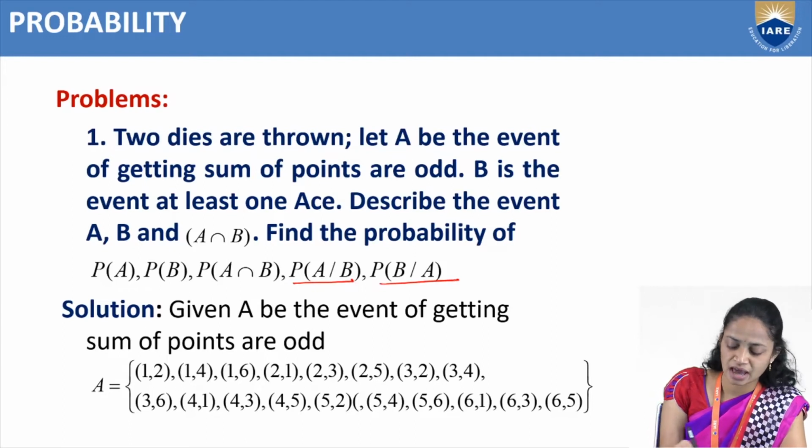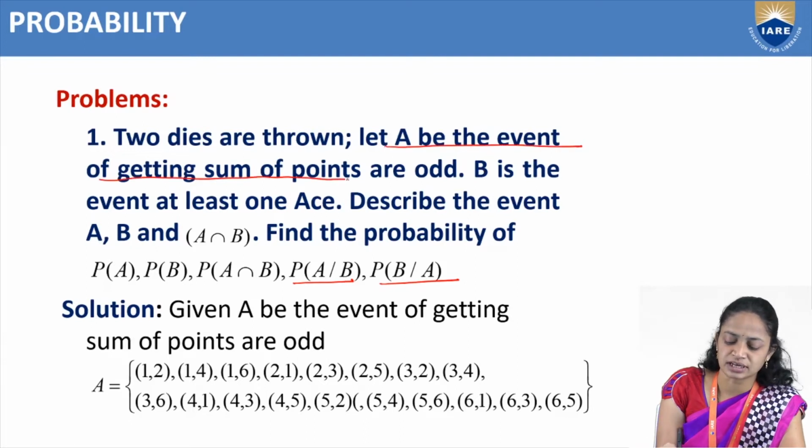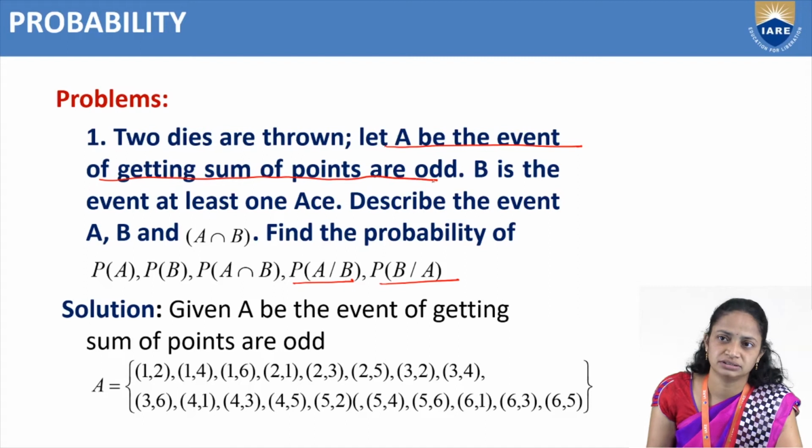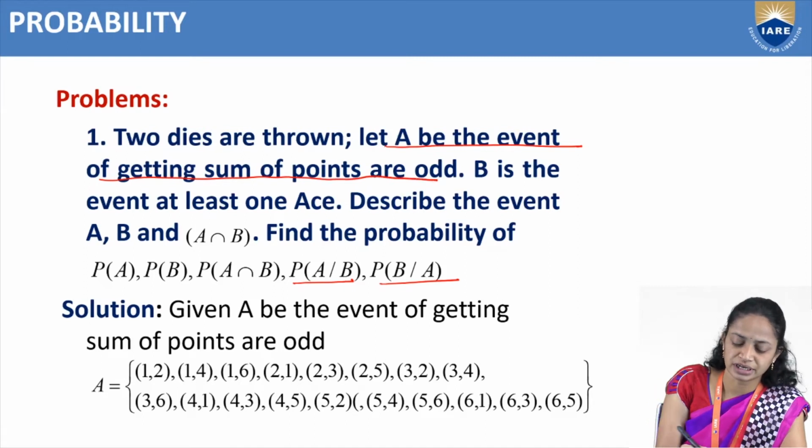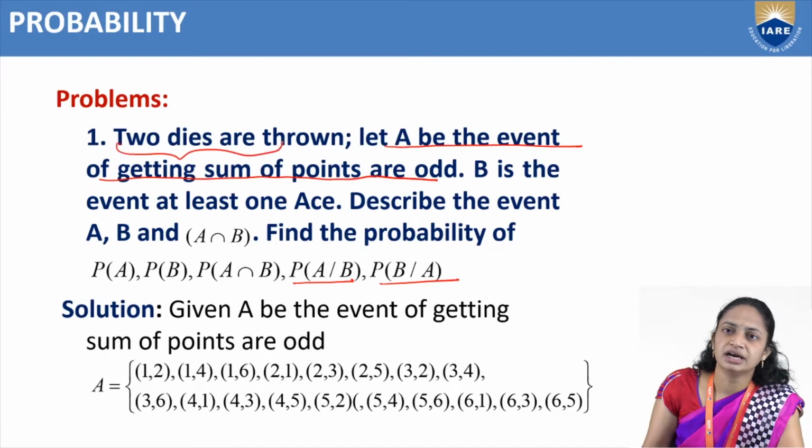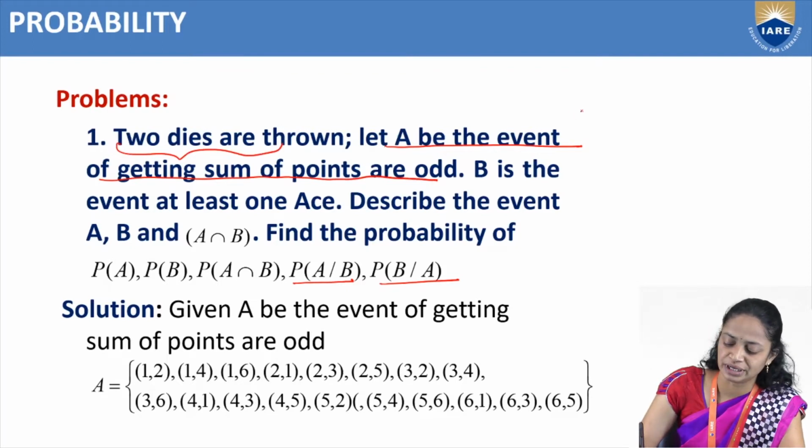They have given that A is the event of getting sum of points odd. First, they have given that two dice are thrown. So the sample space consists of how many elements?